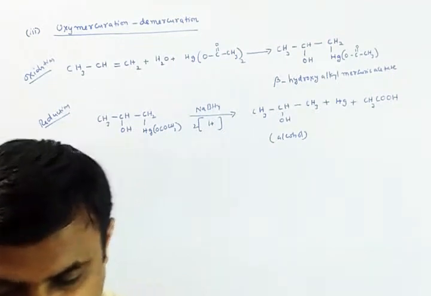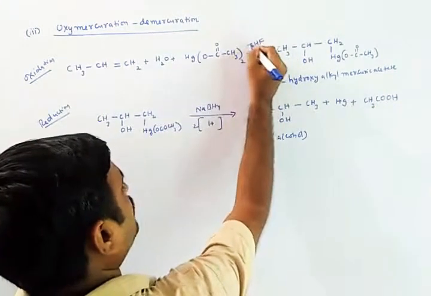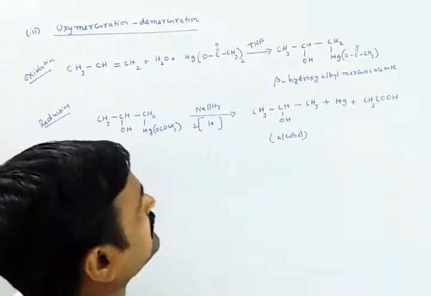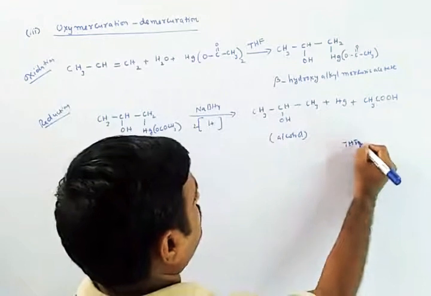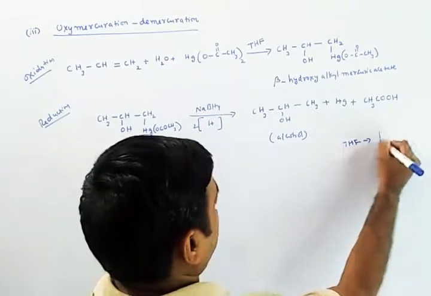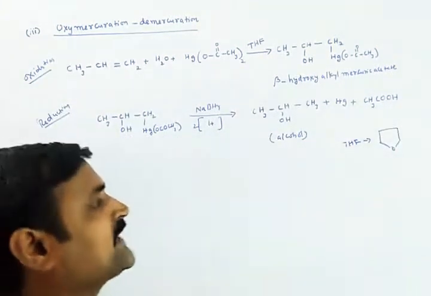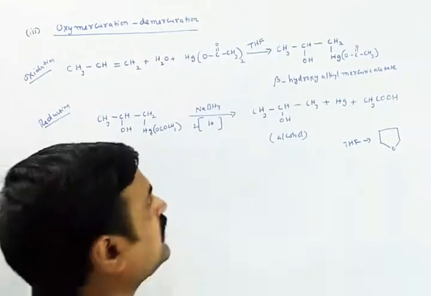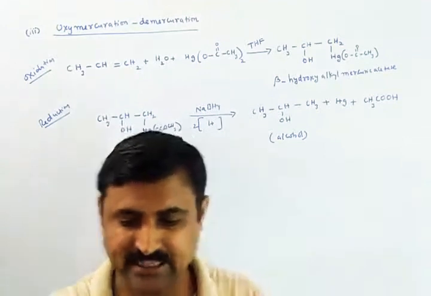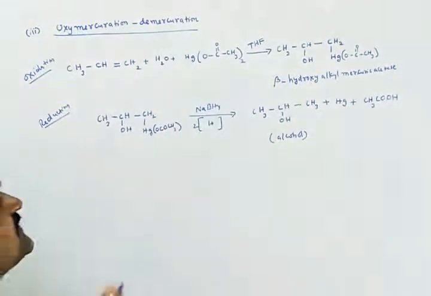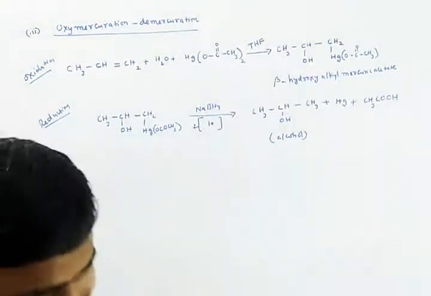The first step that we are doing can be carried out in the presence of a liquid, which is tetrahydrofuran. So this is THF. What is THF? It is a solvent, and the furan ring without double bonds is called tetrahydrofuran. In this tetrahydrofuran, the mercuration step will take place. The second step is called demercuration, which happens in the presence of sodium borohydride.